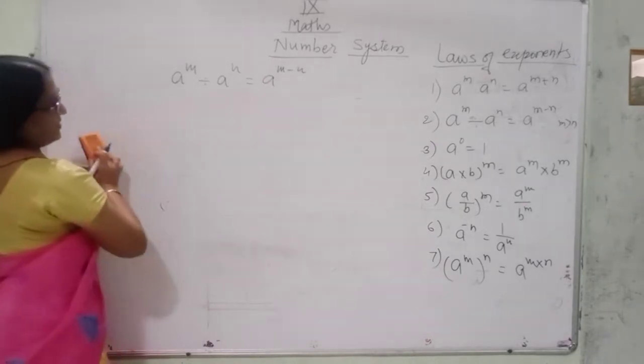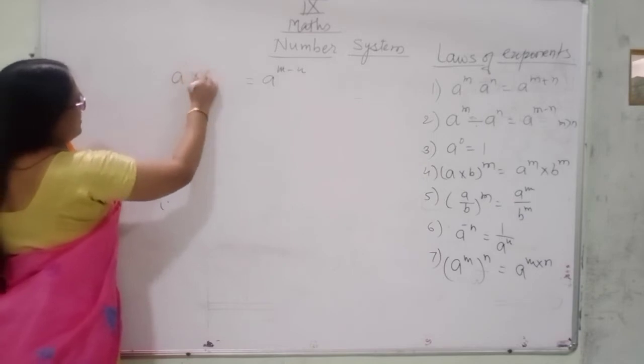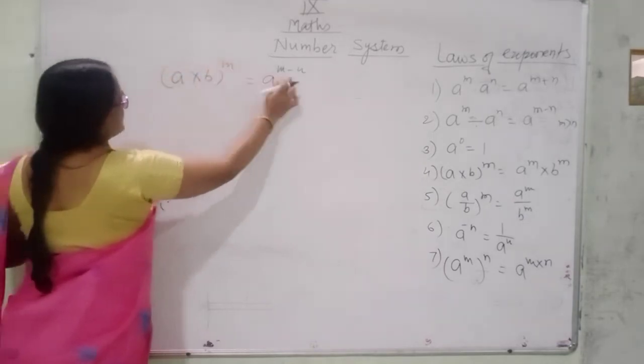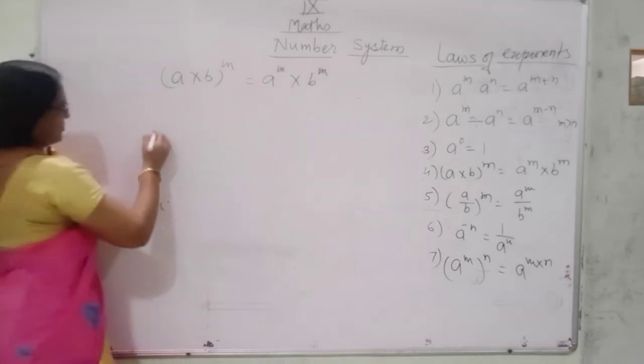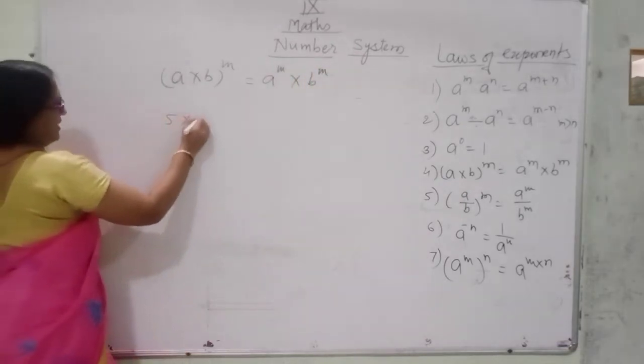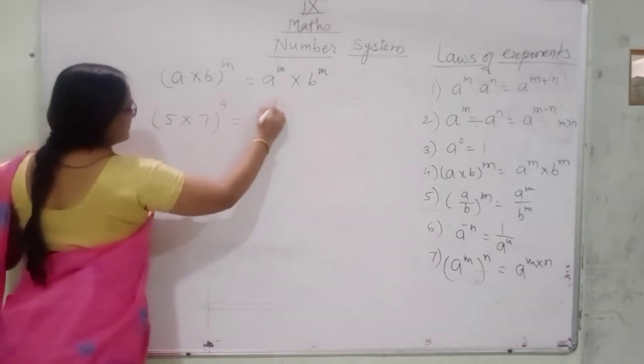Fourth, a multiplied by b, bracket raised to the power n, that means a raised to the power n multiplied by b raised to the power n. So 5 multiplied by 7, bracket raised to the power 4, that is 5 raised to the power 4 multiplied by 7 raised to the power 4.